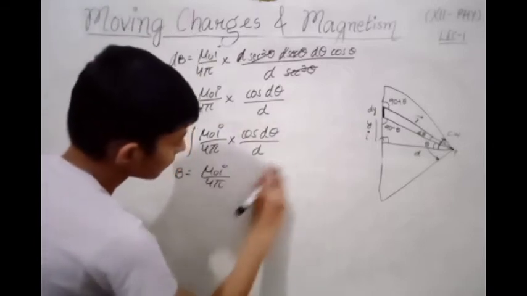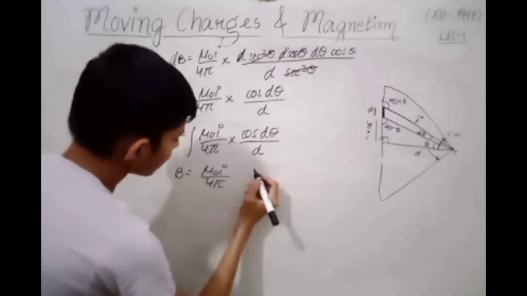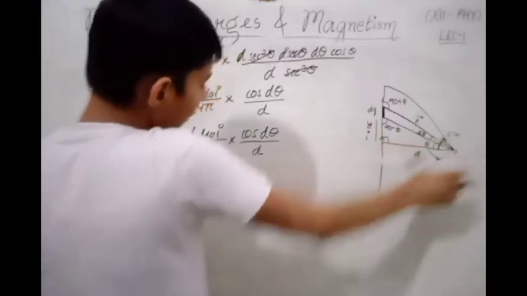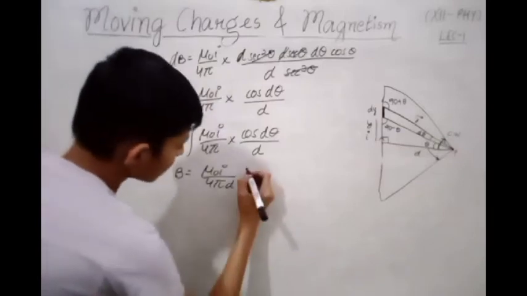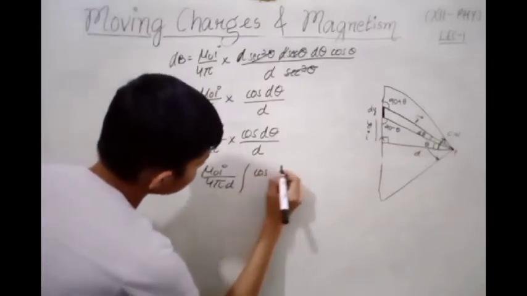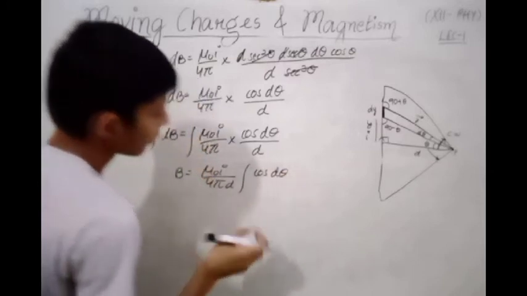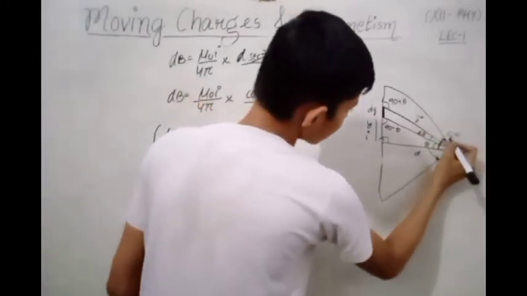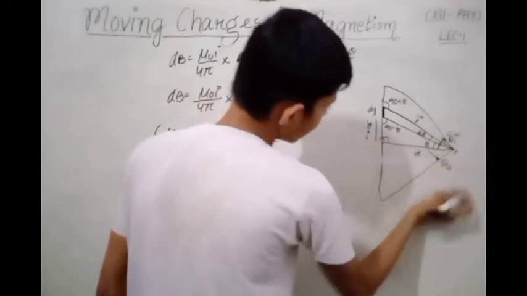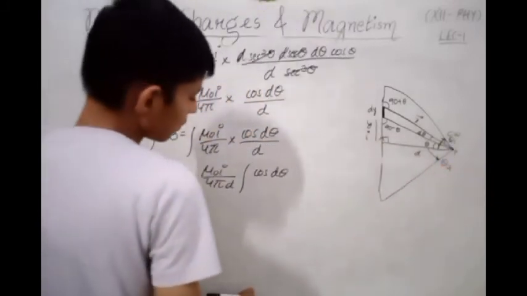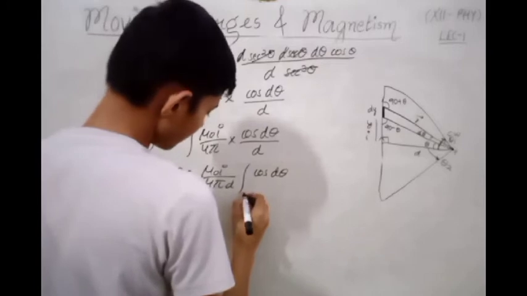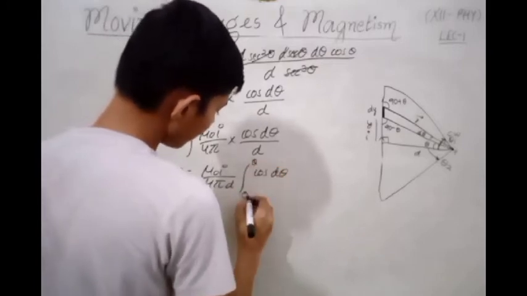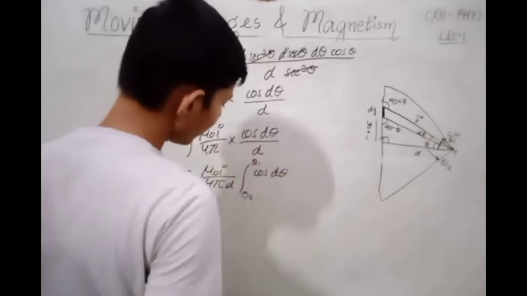Then d will also be constant because the distance is fixed where we have to find the magnetic field. The integral of cos theta d theta. This is our theta 1. This is our theta 2. So we can simply write from theta 2 to theta 1.